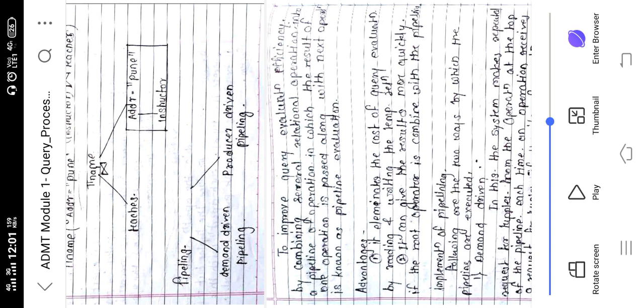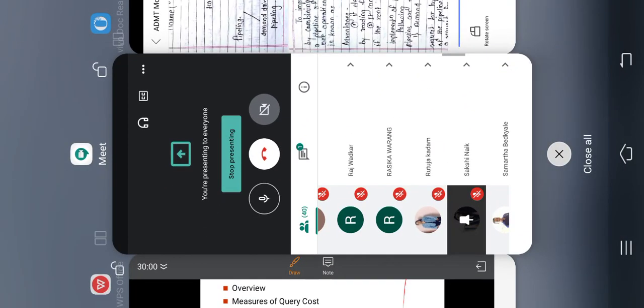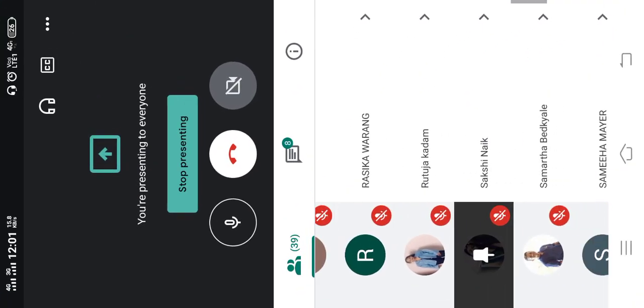And the root will combine the results. Definitely whatever result we get, whatever the output of the query, that will depend on the root. It will calculate and combine the results. Okay, I hope you people have understood.